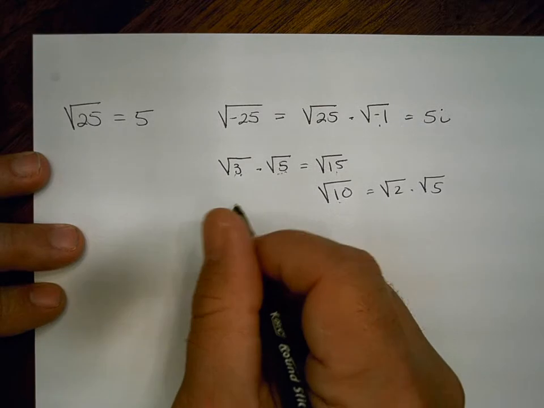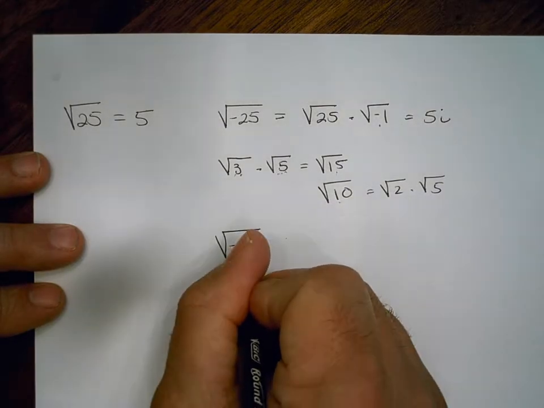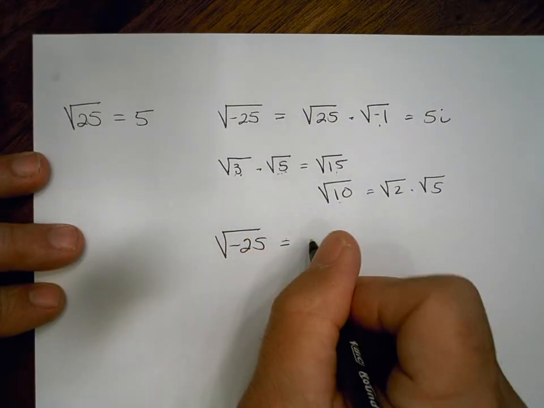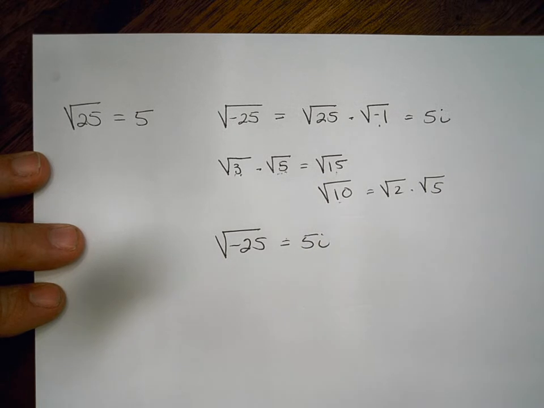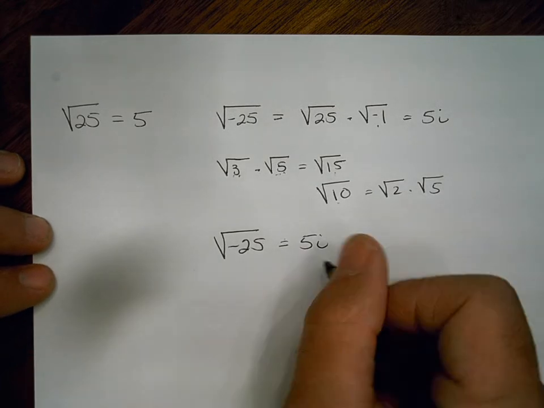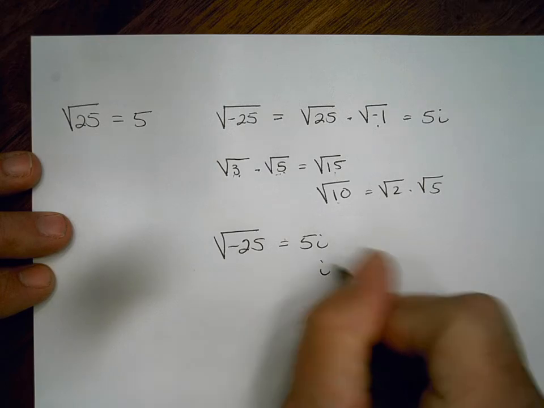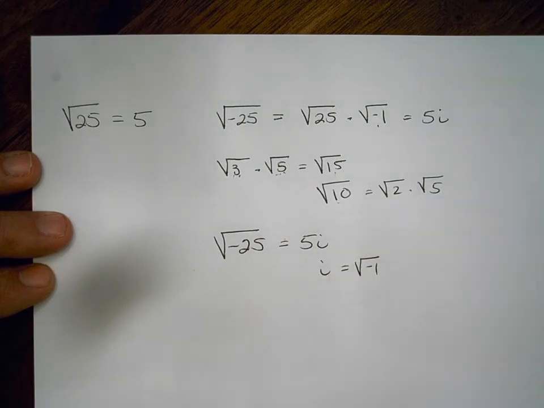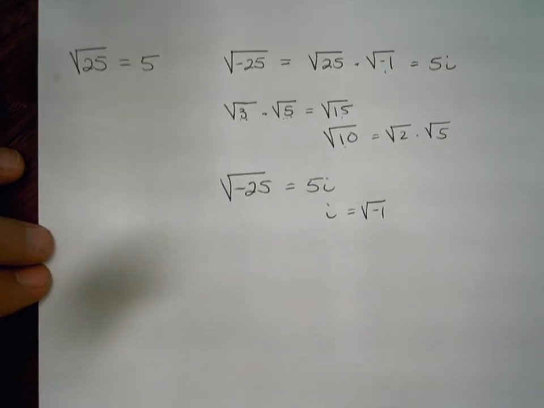So what we can say is the square root of -25 is simply 5i. All right? Because remember, we know that i is always equal to the square root of -1. All right, let's do a couple more examples.